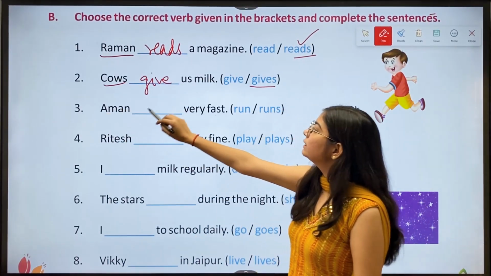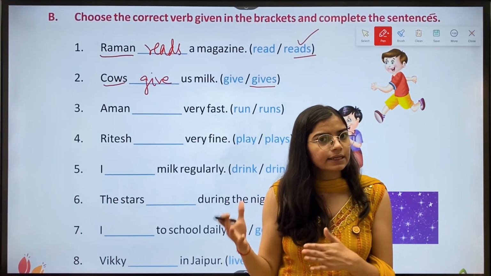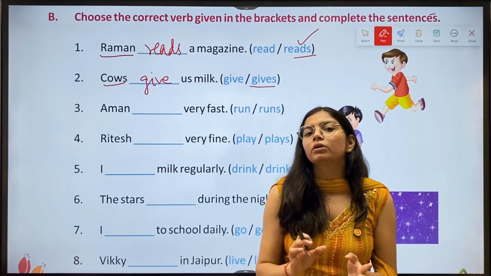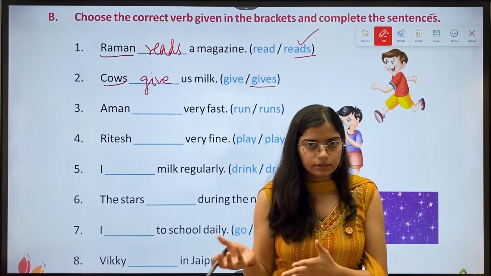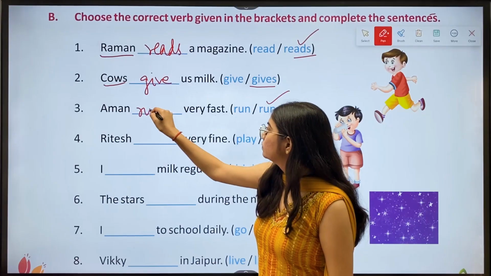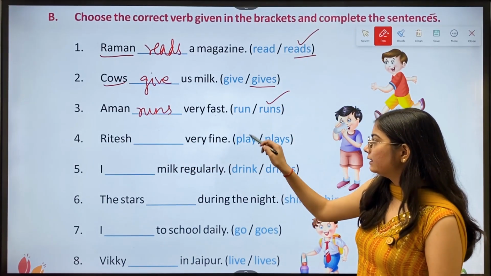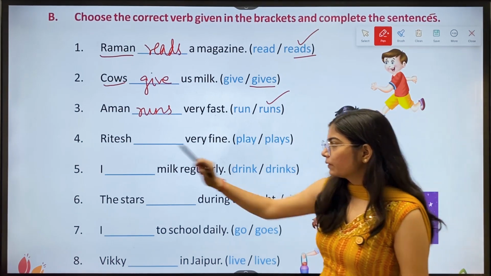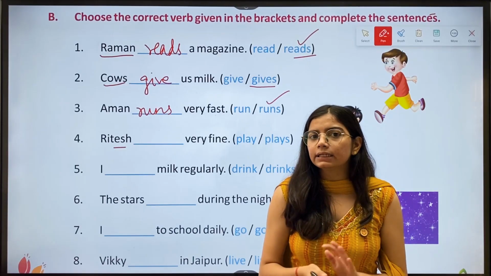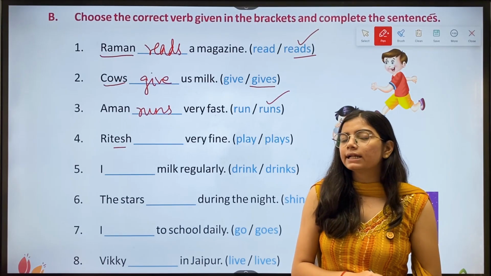Then third, Aman dash very fast, run slash runs. Now Aman is a single person, it means singular noun. So we'll write the verb with s or es, right? So here the correct answer is runs. Then fourth, Ritesh dash very fine, play slash plays. Again, Ritesh is a singular noun, so we write the verb with s. Okay, so the correct answer is plays.